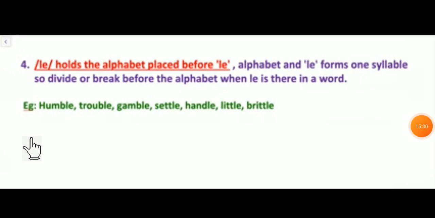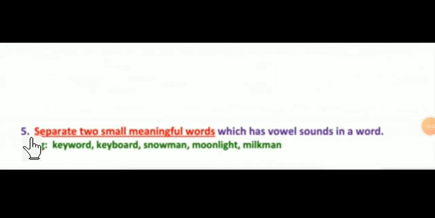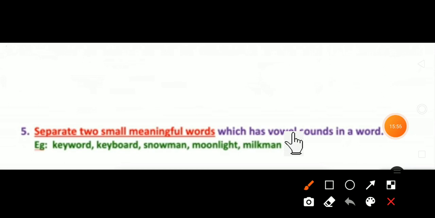So now we move to the fifth rule. What is our fifth rule? Separate two small meaningful words. We have to separate two small meaningful words which have a vowel sound in a word. Yes, so here: keyword, keyboard, snowman, moonlight, milkman. These are examples. I will solve two or three examples here and show you. So here I'll write keyword: key and word.